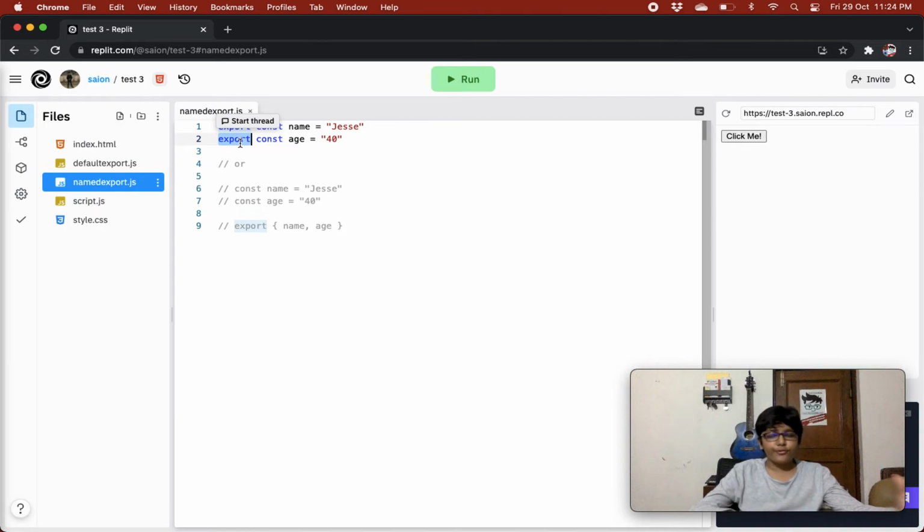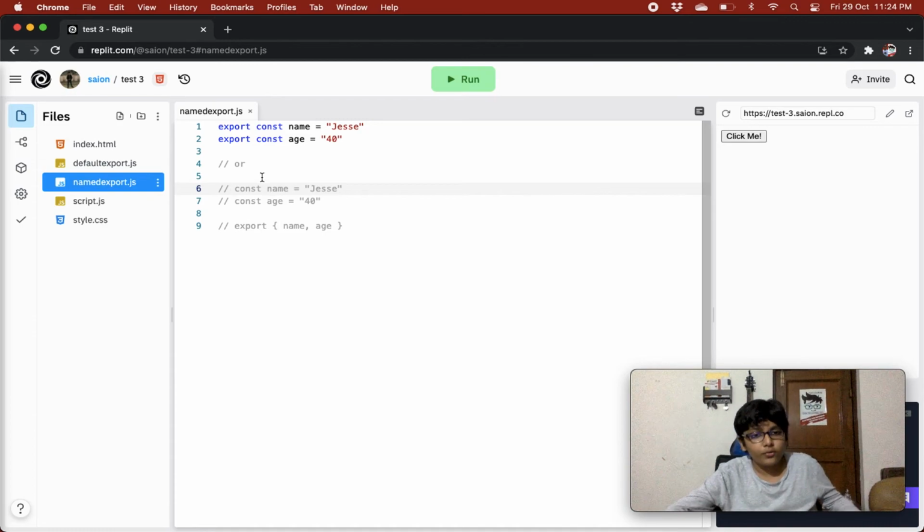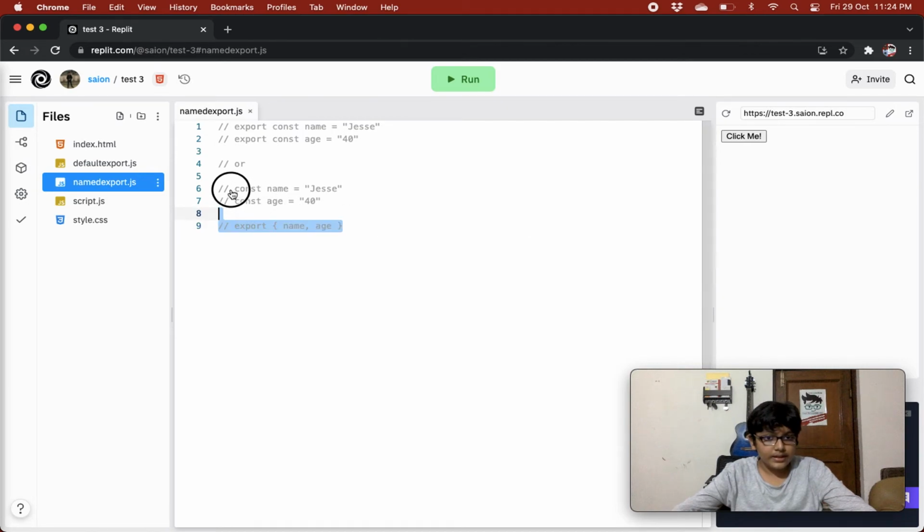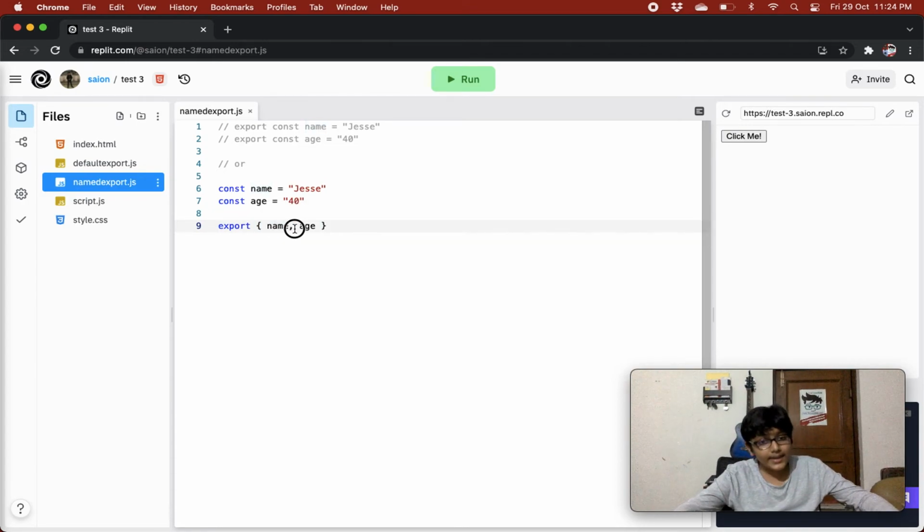So if we have a file like our script.js, we can import this module, named export, and we can use these two variables. So this is allowing us to clean up our code and not scatter everything in one file. We can do the same thing like this also: constant name equals Jesse, constant age equals 40, and then we'll export it in curly braces, name comma age. So it will also do the same thing.